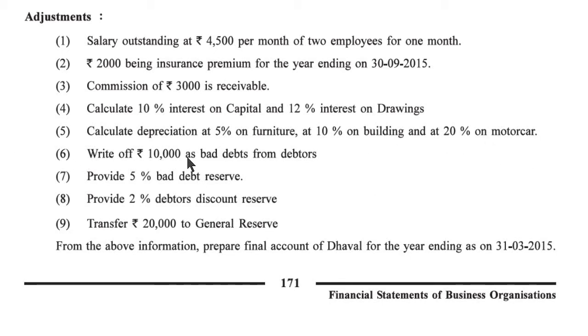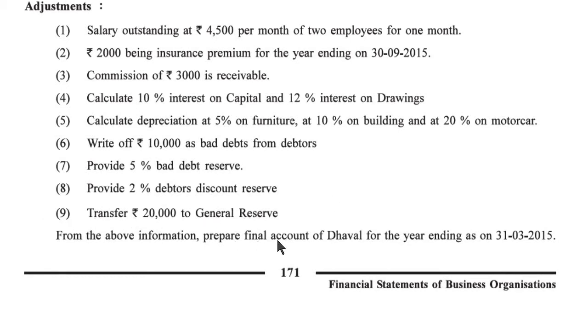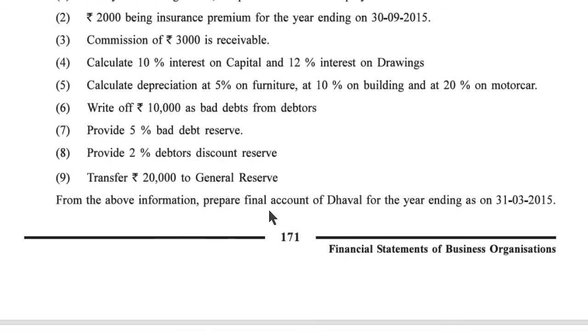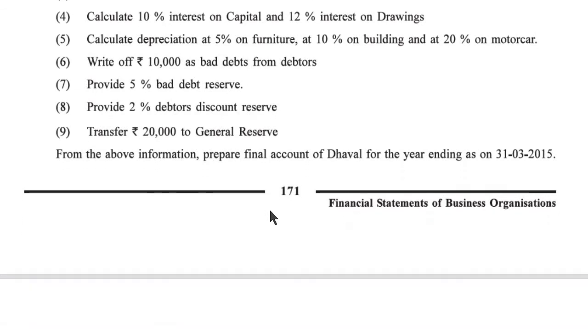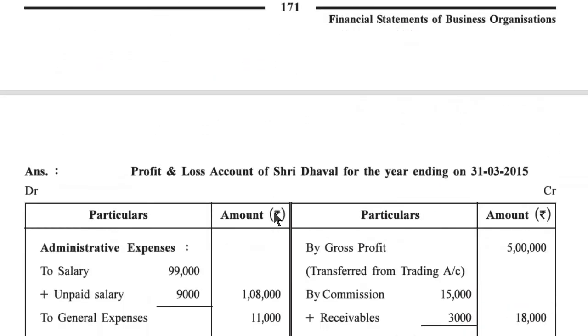Sixth one, write off rupees 10,000 as a bad debt from debtors. Seventh, provide 5% bad debt reserve. Eighth, provide 2% debtors discount reserve. Ninth, transfer 20,000 to general reserve. From the above information, prepare final account of Dhaval for the year ending on 31st March 2015.